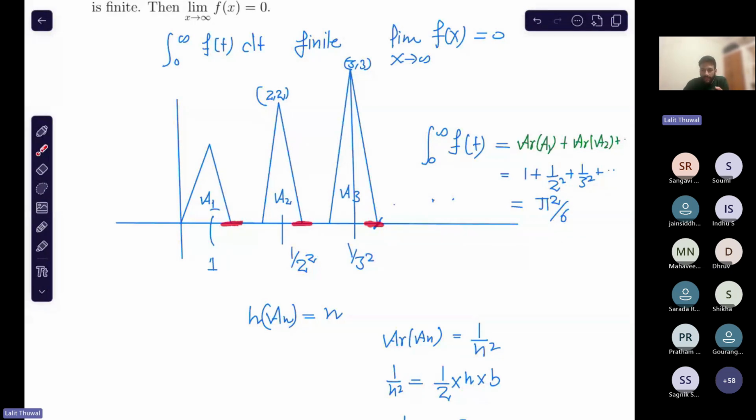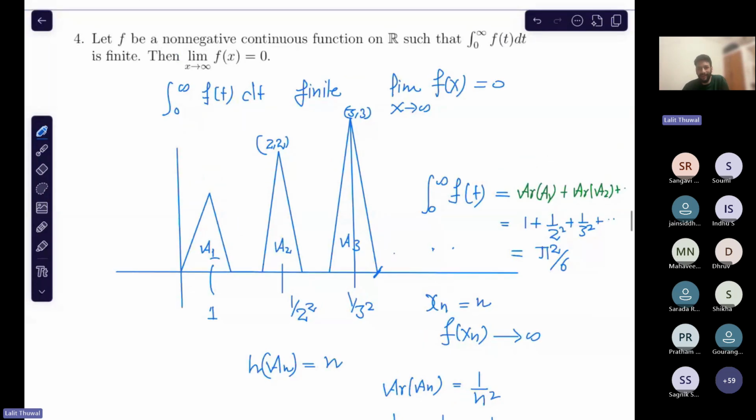You choose some sequences. If I take the sequence xn equal to n, along this sequence f(xn) goes to infinity, right? Yeah, this shows that the limit is not 0. That's what I want for my solution, because it says that the limit must be 0.